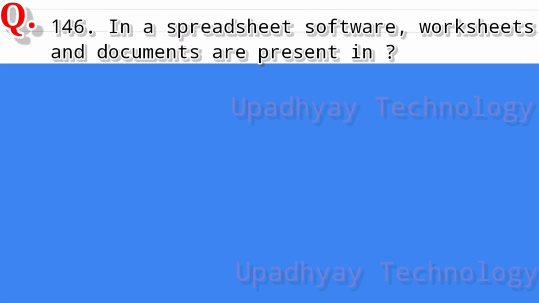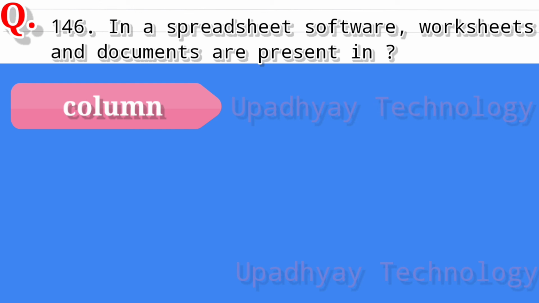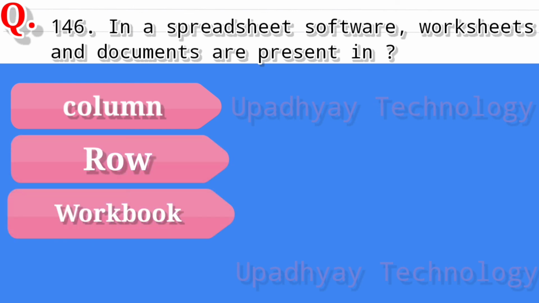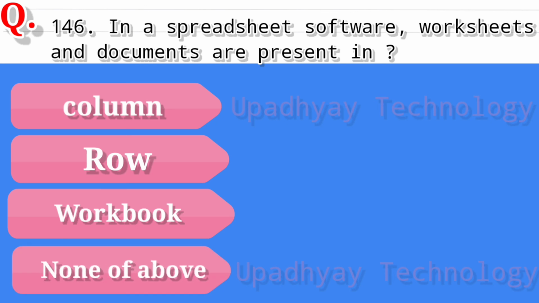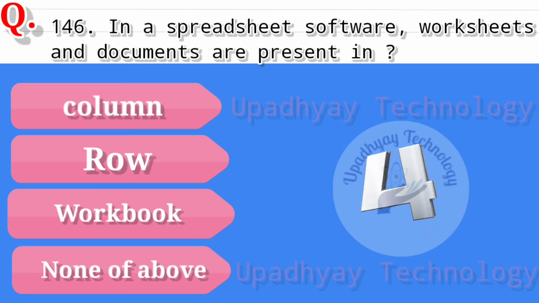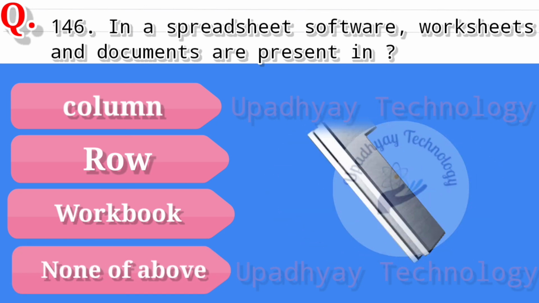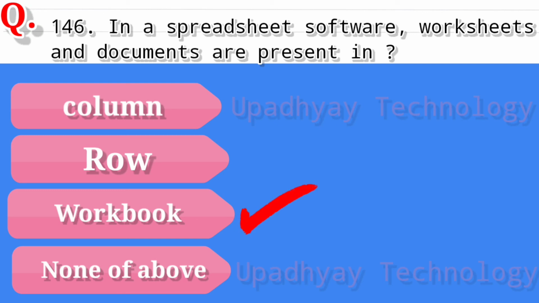Question number 146. In a spreadsheet software, worksheet and document are present in, and the options are column, second option is row, third option is workbook, and the last option is none of above. And the correct answer is workbook.